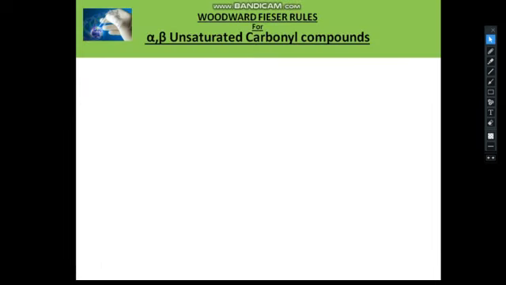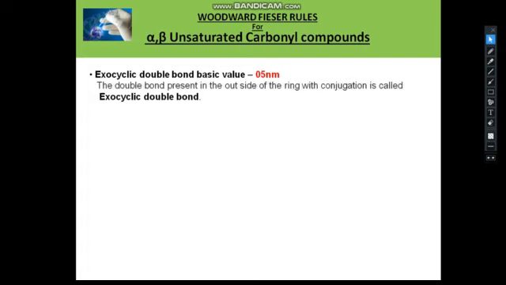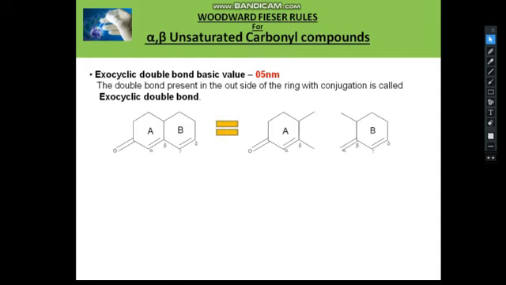Another increment is for exocyclic double bonds, which gives 5 nanometers, as we discussed in the previous video. We already know what an exocyclic double bond is: a double bond present outside the ring, with conjugation. For example, in this compound we consider two rings, ring A and ring B. In ring A there is no double bond outside the ring, but in ring B the double bond is outside the ring, so the total compound has only one exocyclic double bond.